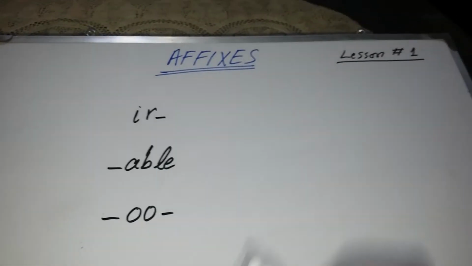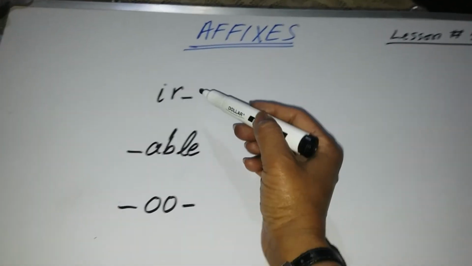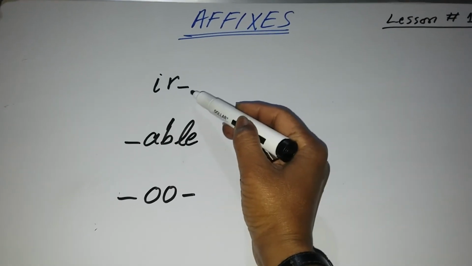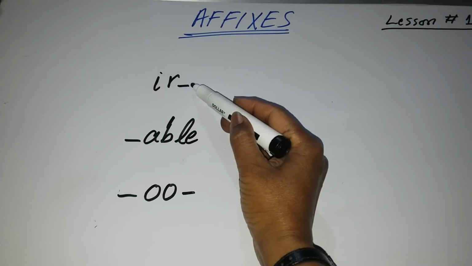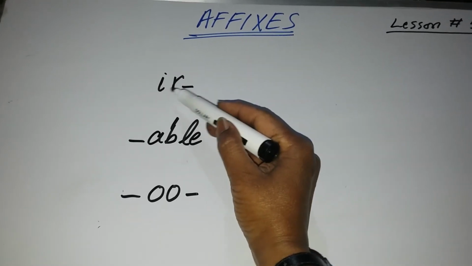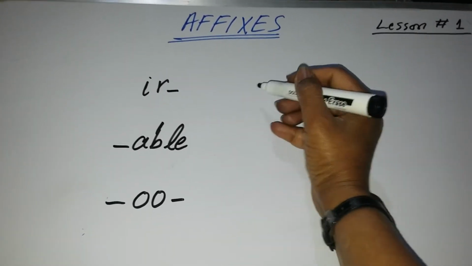Okay students, always remember, whenever you find an affix written with a hyphen after it, it means you will have to put a base word after this affix.